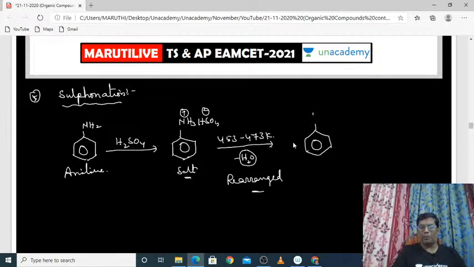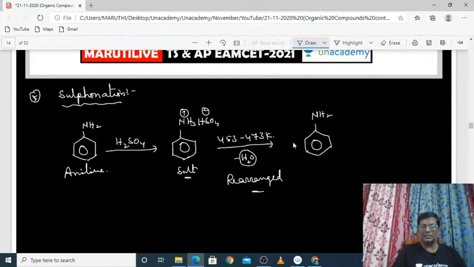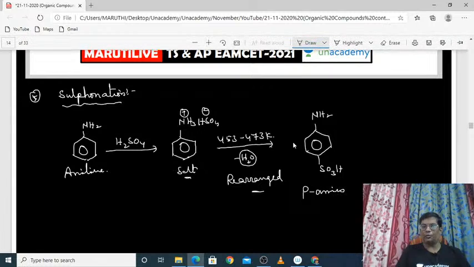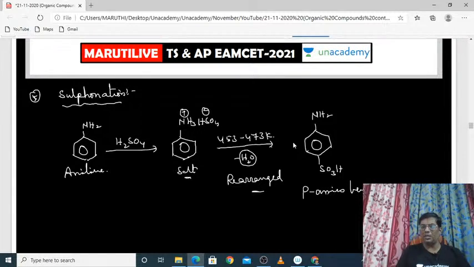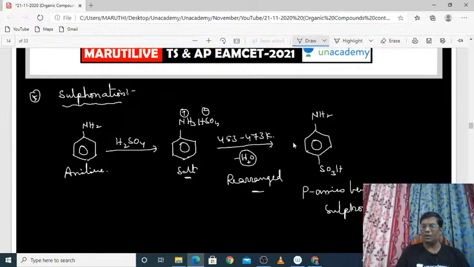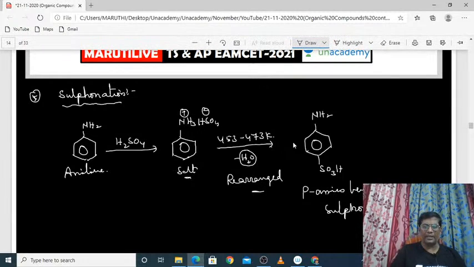See, NH2 stays as it is, and the SO3H group will be attached to the para position. So it is called para amino benzene sulfonic acid. That's all. After this, our chapter is over.